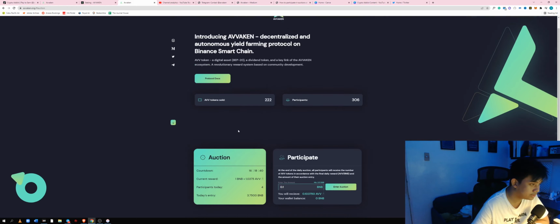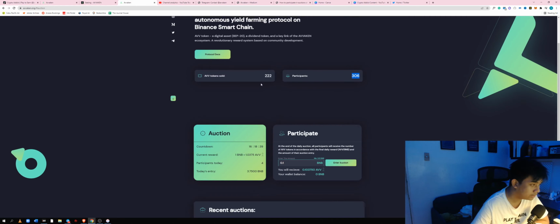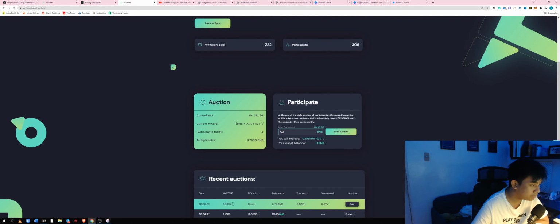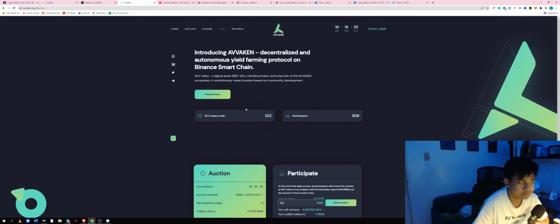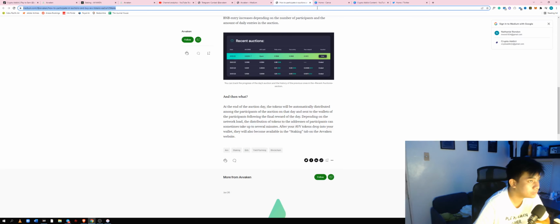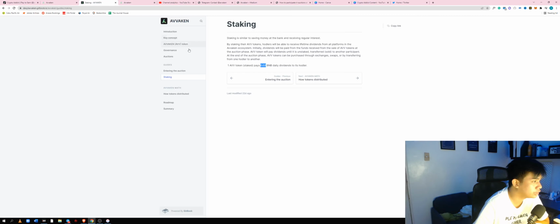Okay, so as you can see here, there are more than 300 participants, and currently 1 BNB is equal to 1.03 AVV. So that's how expensive an Avvaken is. Now let's talk about how they are rewarding the users inside the platform. It is on dividends. If you read their documentation, you can see here that one AVV token that is staked pays 0.02 BNB daily dividends to its holders.